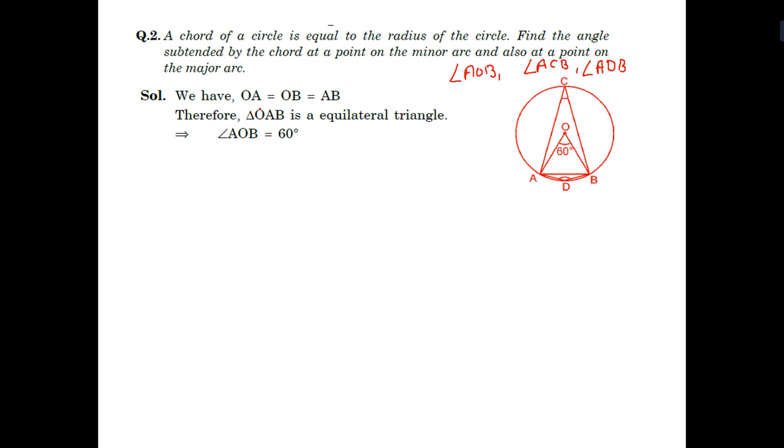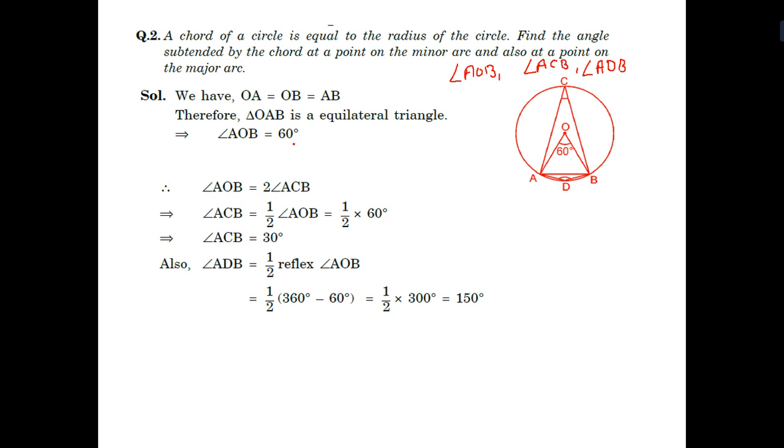So first, AO is equal to OB and AB, so triangle OAB is an equilateral triangle. So here angle AOB is 60 degrees. Now, angle AOB is equal to twice angle ACB, so ACB is equal to half of AOB, half of 60, that is 30. So here we get the answer 30 degrees.